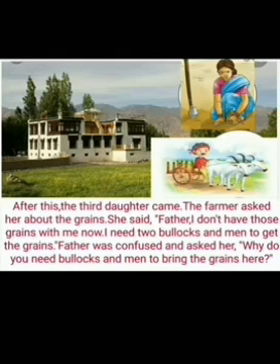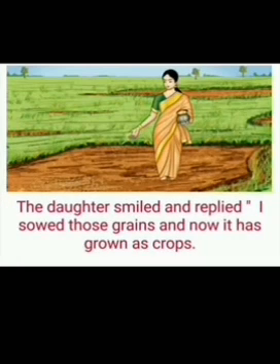Father was confused and asked her, why do you need bullocks and men to bring the grains here? See, father gave only a bag of grains to all the 3 daughters, but now the third daughter needs a bullock. You know, bullock cart. A man is riding a bullock cart. See, in this picture a man is riding a bullock cart.